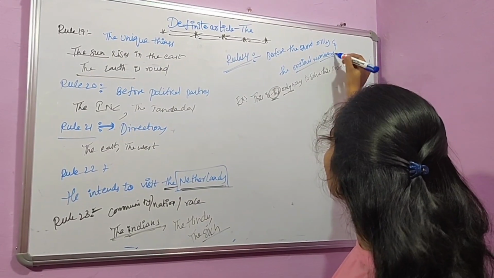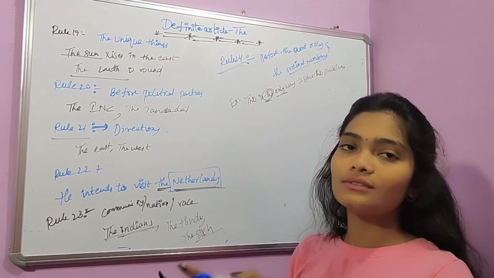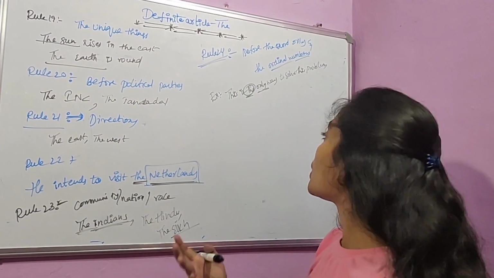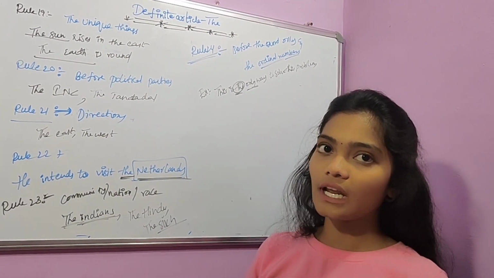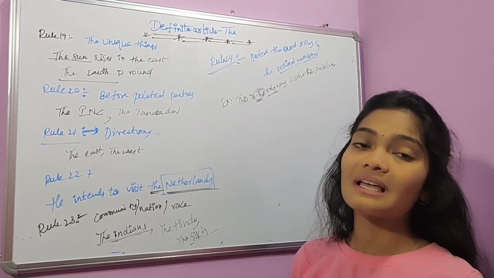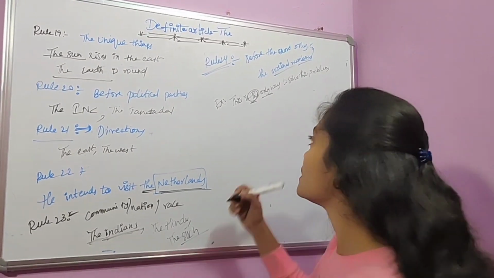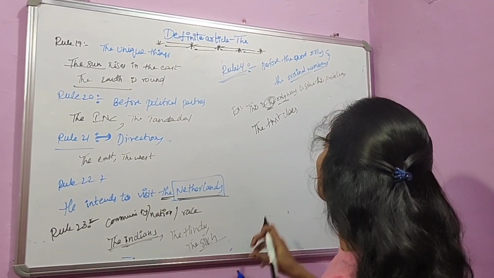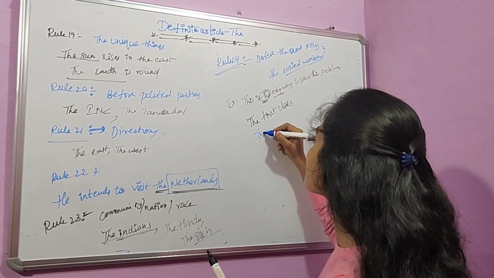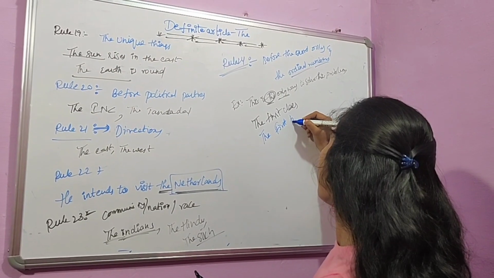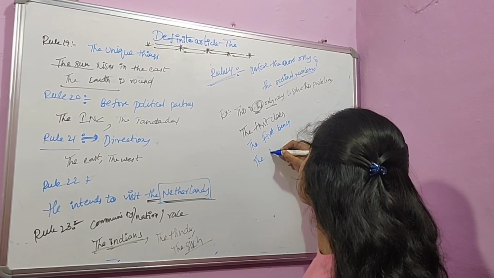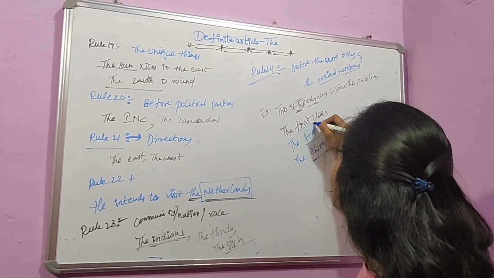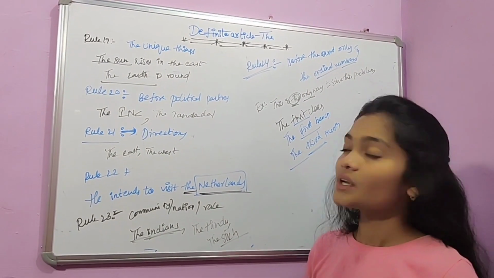And we all know that numbers have two types, cardinal numbers as well as ordinal numbers. Cardinal numbers means 1, 2, 3, 4 like this, and ordinal numbers means first, second, third like this. The first class or the first bench and the third month, like this. Before those ordinal numbers, we use the article.